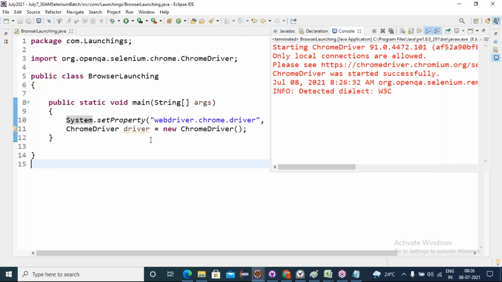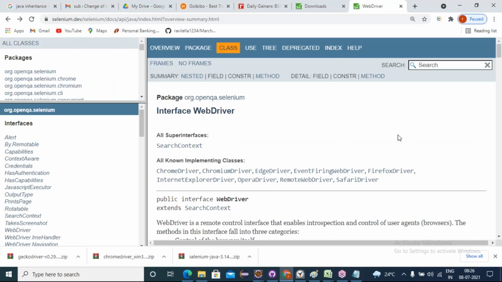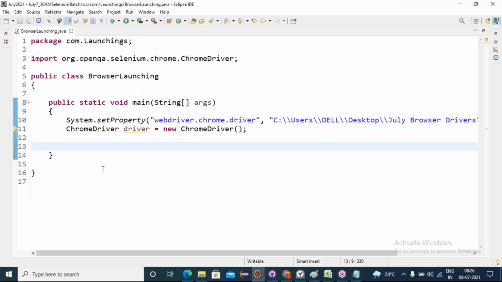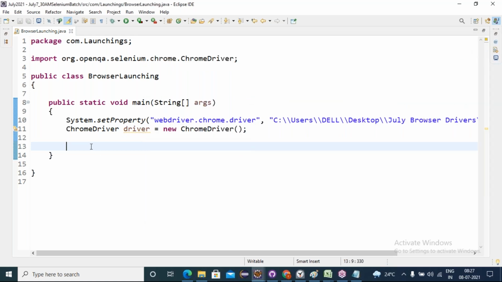Now, next I want to launch a Firefox browser. Tell me what I can do. Which class can I use to launch a Firefox browser? FirefoxDriver. The class object I must create. Before creating the object, what do I need to do? Download. We already downloaded it. So we already have System.setProperty. Yes, we have to set the drivers before launching the Firefox browser.